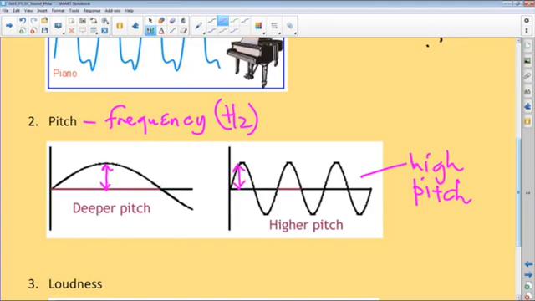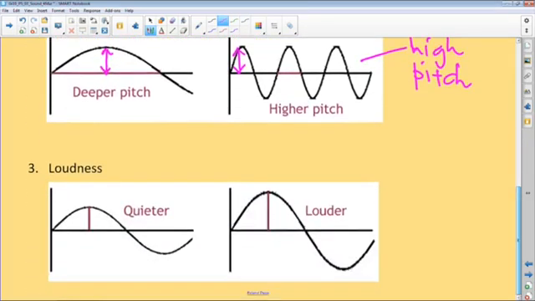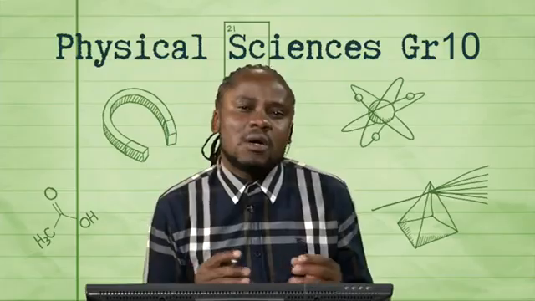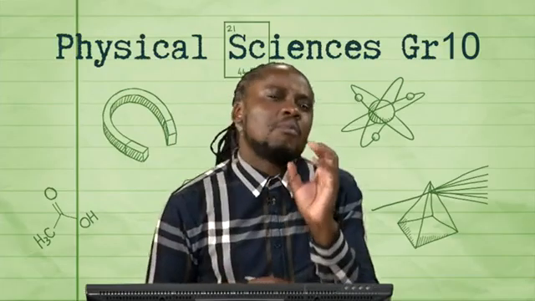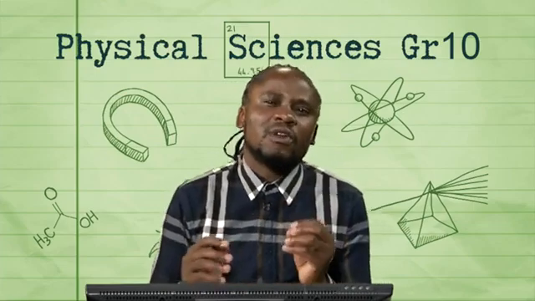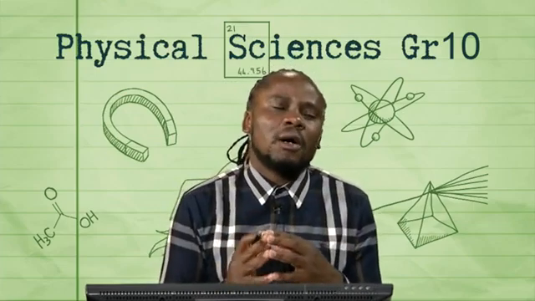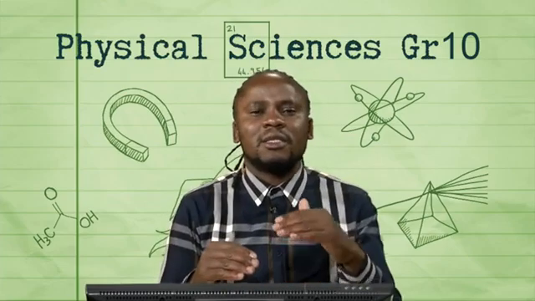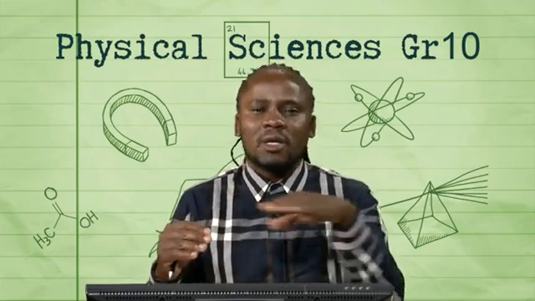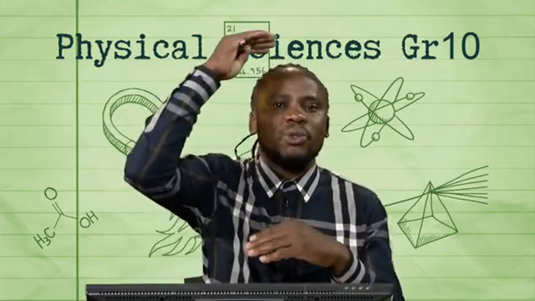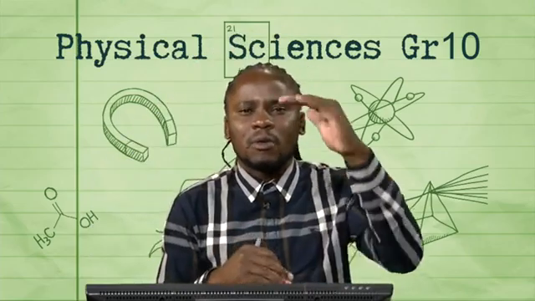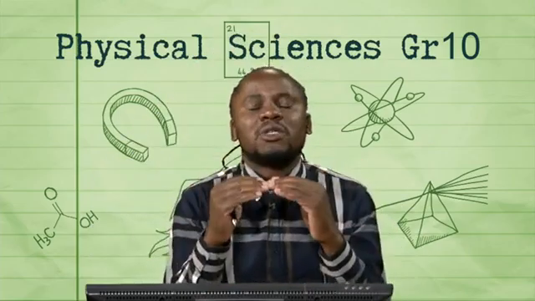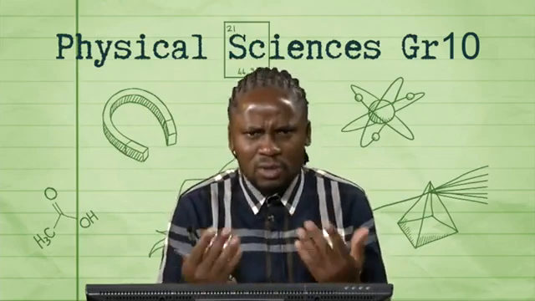We have also briefly spoken about loudness. Music can either be soft or louder. Now, the key component of a longitudinal wave which has a lot to do with loudness is amplitude. Remember, amplitude is the distance or disturbance from the rest position to the compression, or from the rest position to the rarefaction.